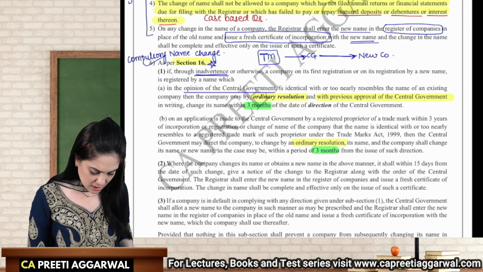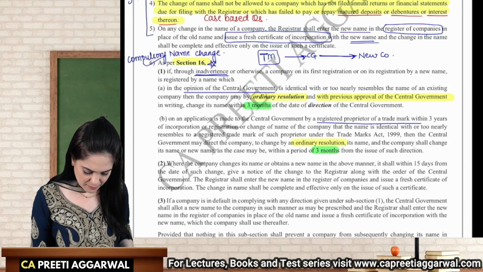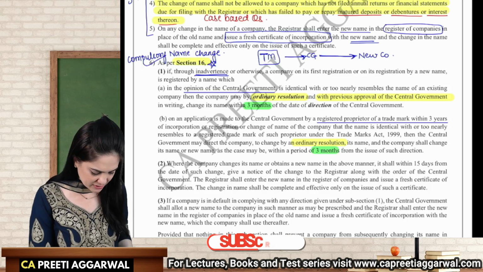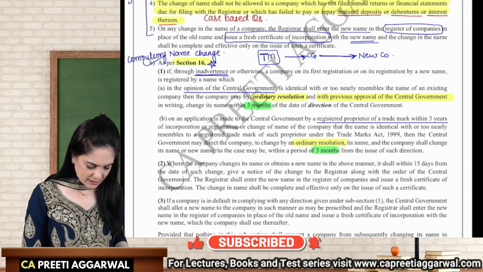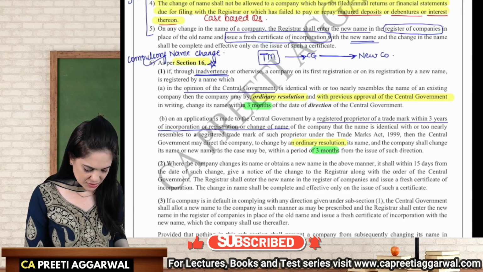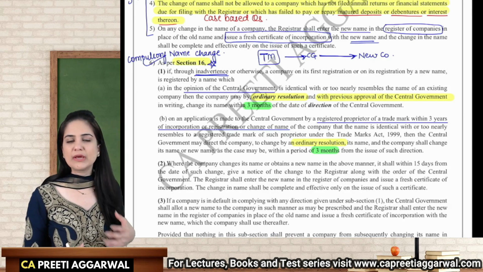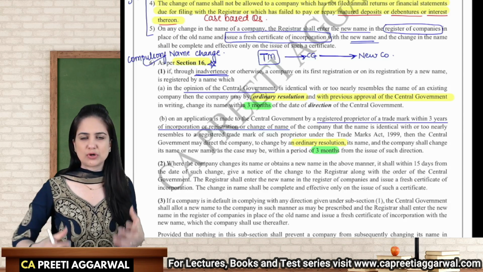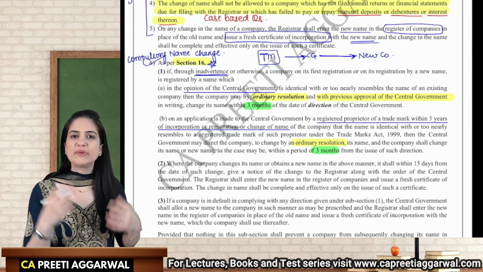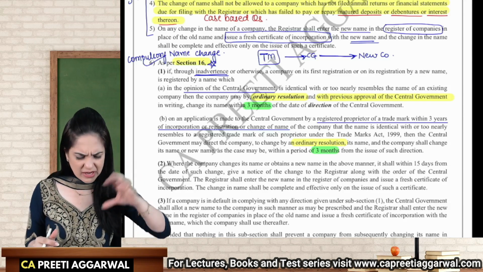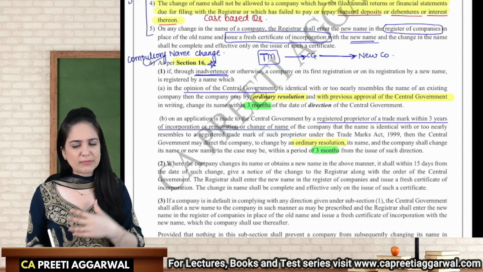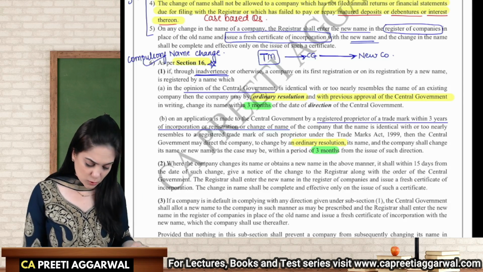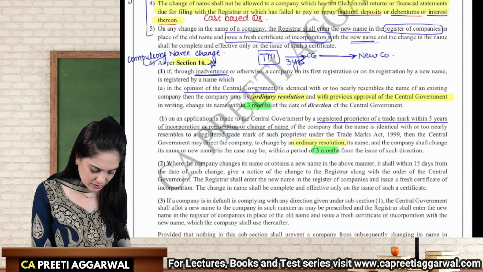Now this is by the owner of a registered trademark, but the application has to be made within 3 years of incorporation. Now, how will I know that some other company is using my registered trademark? See, you keep checking every year to ensure that your trademark is not being utilized by some company. So while checking every year, you came to know that somebody is using your registered trademark, make an application to the central government, but do that within 3 years.